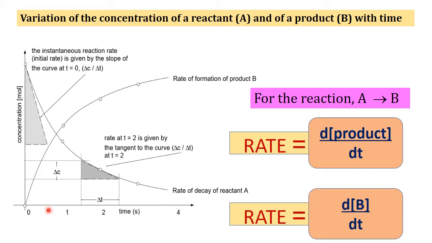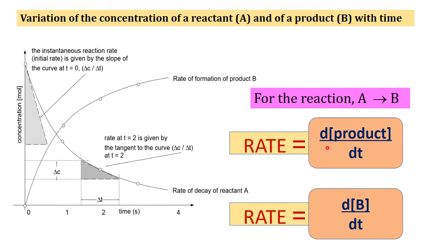Now take a look at the plot of the concentration of the product against time in this figure. At any time t, the rate of formation of the product in this reaction is the same as the rate of consumption of the reactant. So the rate of the reaction can also be expressed in terms of the concentration of the product. For the reaction A converted into B, the rate can be expressed as d by dt of the concentration of the product.